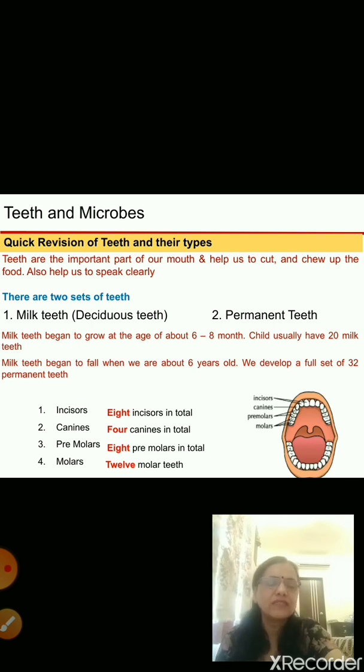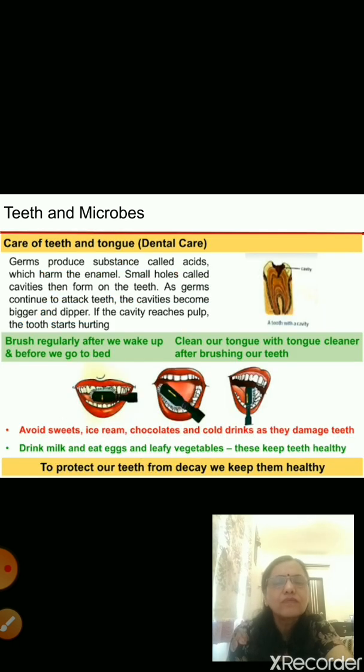There are 8 incisors, that is 4 in the upper jaw, 4 in the lower jaw. 4 canines means 2 in the upper jaw, 2 in the lower jaw. 8 premolars means 4 in the upper jaw and 4 in the lower jaw. 12 molars means 6 in the upper jaw and 6 in the lower jaw. So this is the arrangement of the teeth in our mouth.